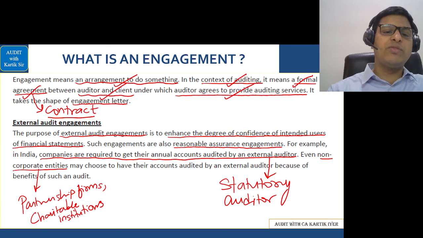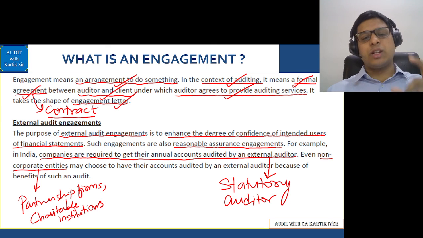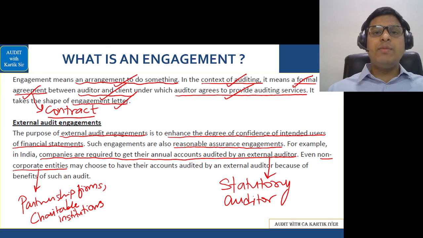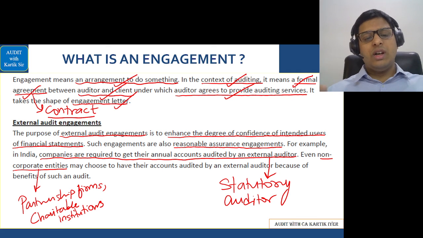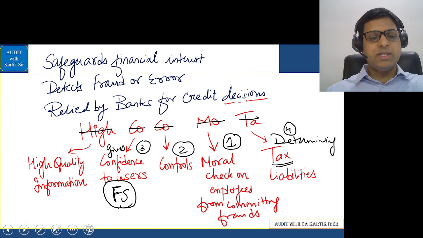And it takes the shape of something called an engagement letter. So the engagement letter is basically the agreement between the client and the auditor that the client will pay the fees to the auditor and the auditor will do the audit and provide his auditing services.